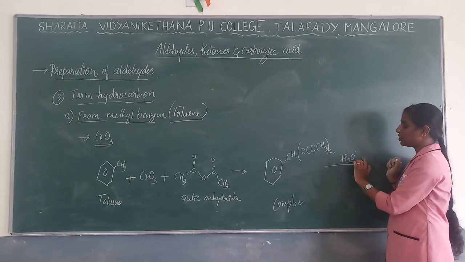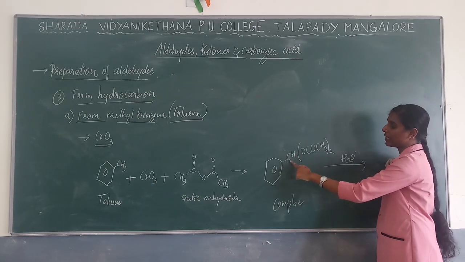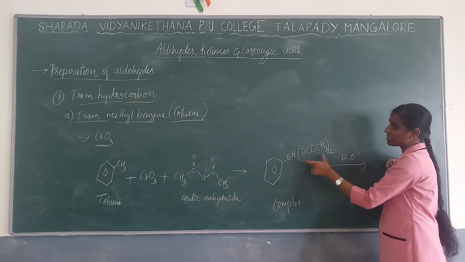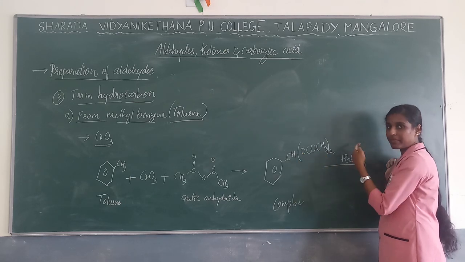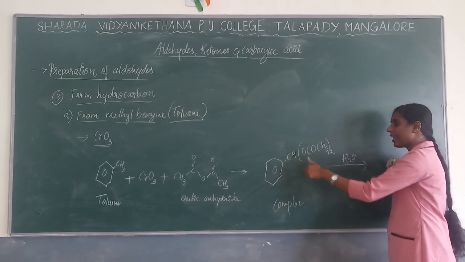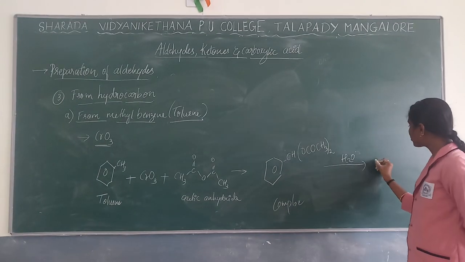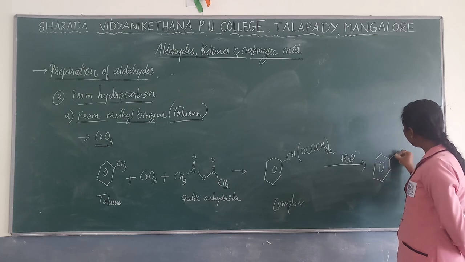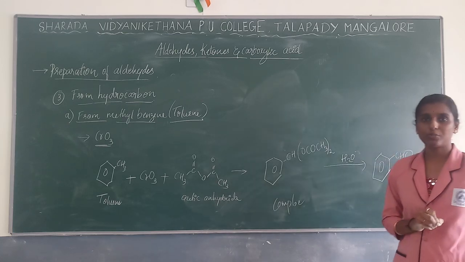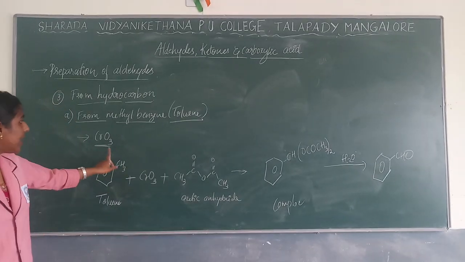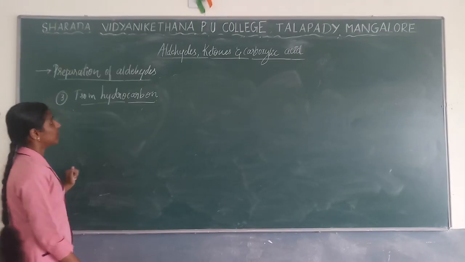So H plus and OH minus will be added over here. Once it is removed by addition of OH minus, again when you add the double bond, other molecules also will be removed, so that you will get aldehyde as a product. So the production of aldehyde will be done by using chromic oxide.